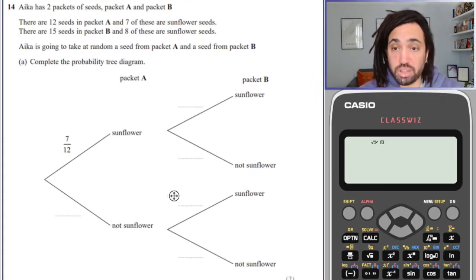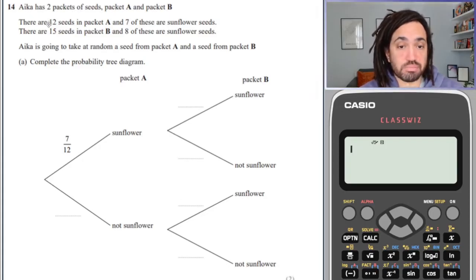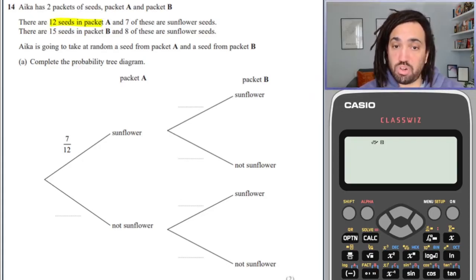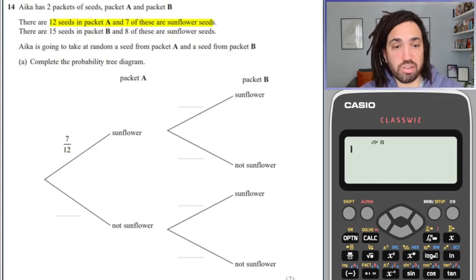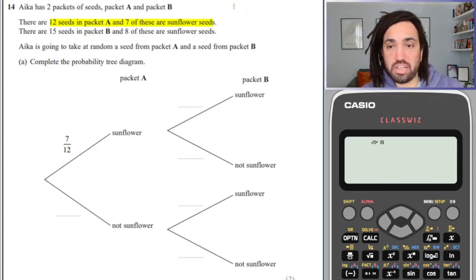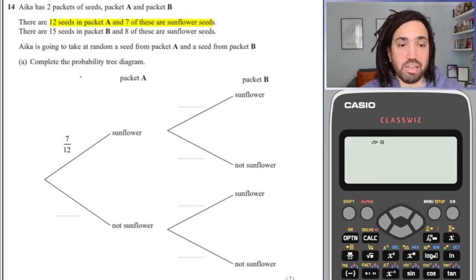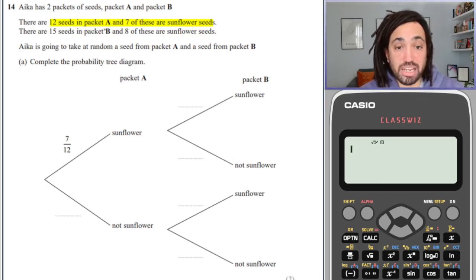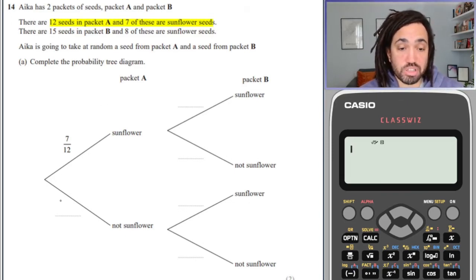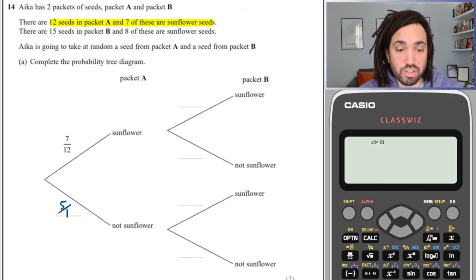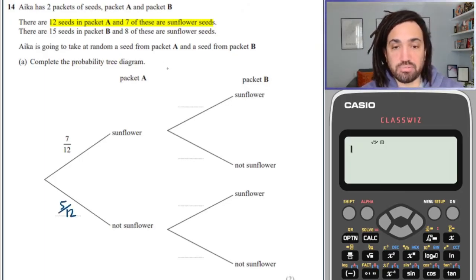This is probability 2, so we're looking at tree diagrams, and it's rather formulaic tree diagrams. These ones are independent because packet A does not affect packet B. And packet A, there are 7 out of 12 which are sunflower, which means 5 are going to not be sunflower out of 12.